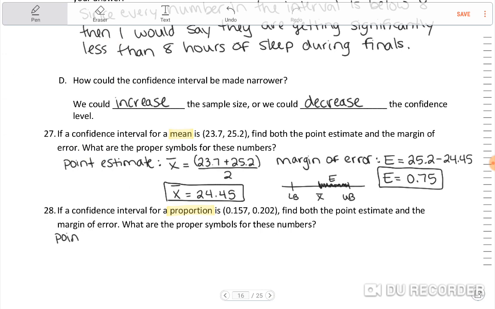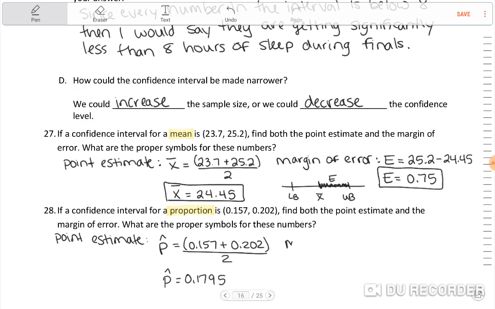So point estimate for this one is P hat. And again, you'll find it the same way. You're going to do 0.157 plus 0.202 and divide by 2. So P hat is going to equal 0.1795.